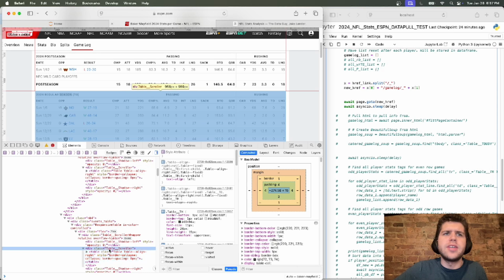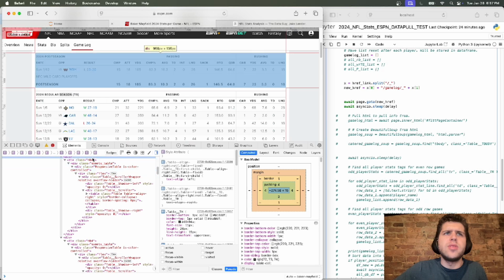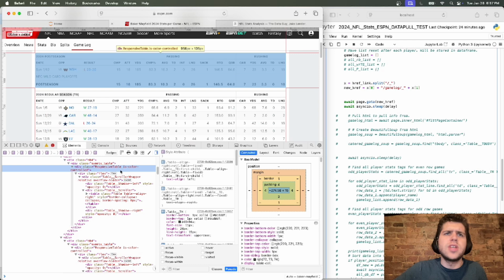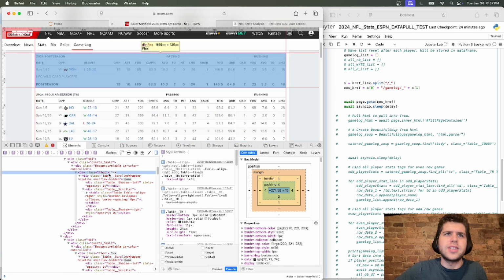So I'm trying to find a differentiator between the two. So you see MB4, MB4, events table. Responsive table is color controlled. So they're all the same. Flex, flex. Table